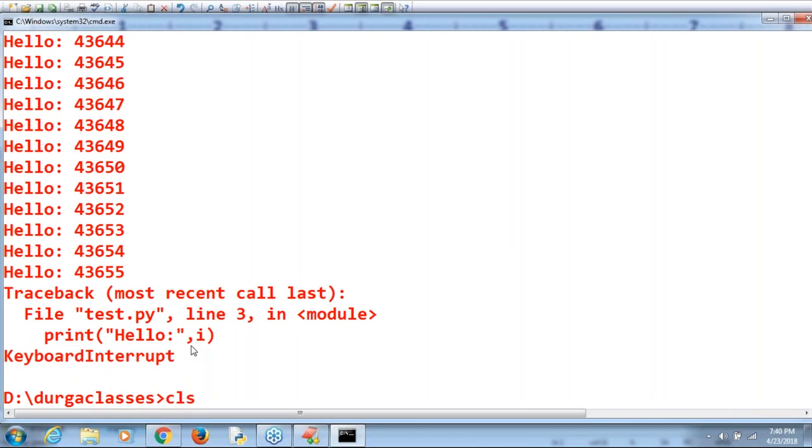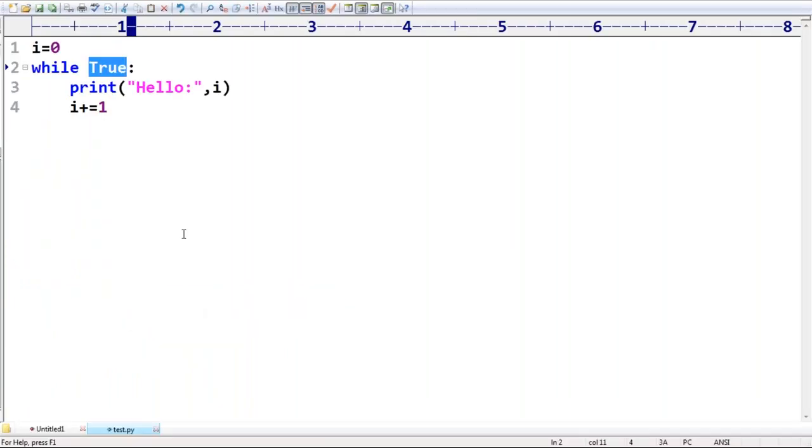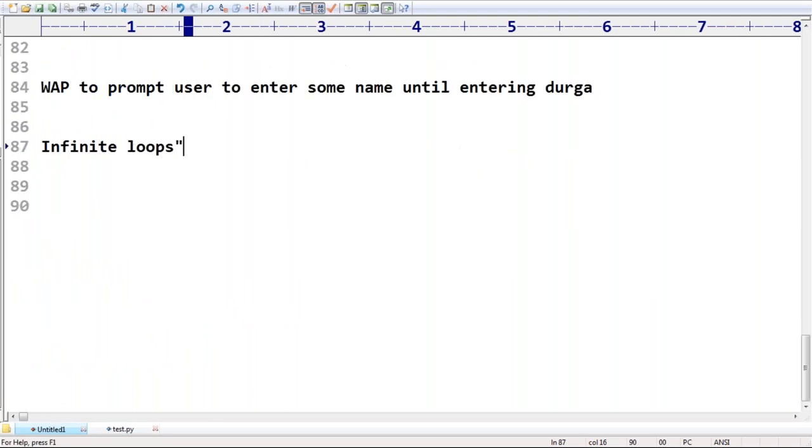What is the next thing we require to discuss? There may be a chance of nested loops. What is the meaning of nested loops? Can anyone tell me? Loop inside loop. Are you getting it? There may be a chance of nested loops also.